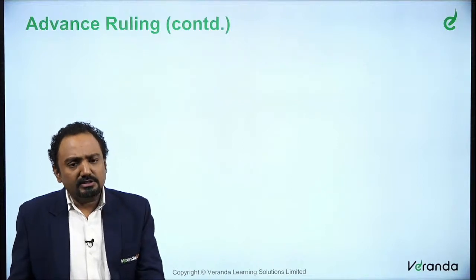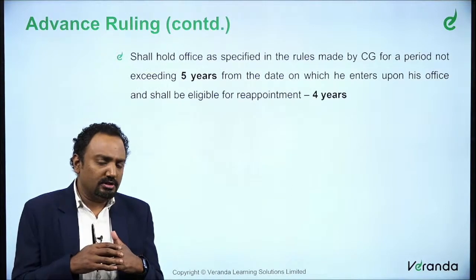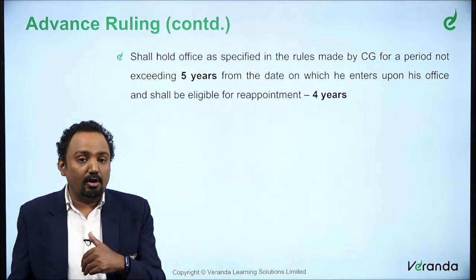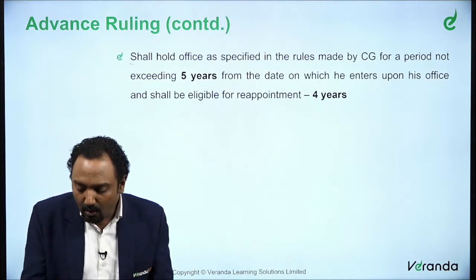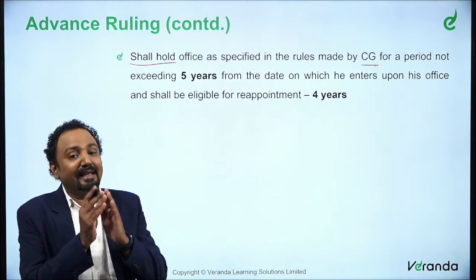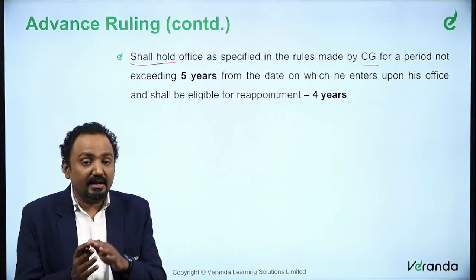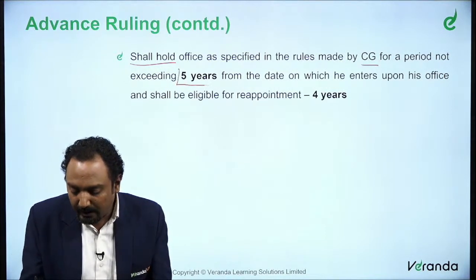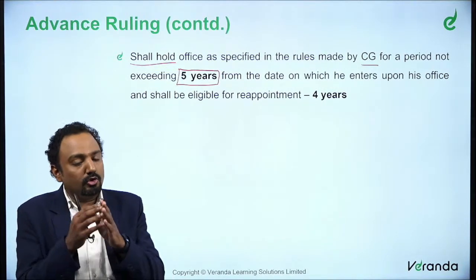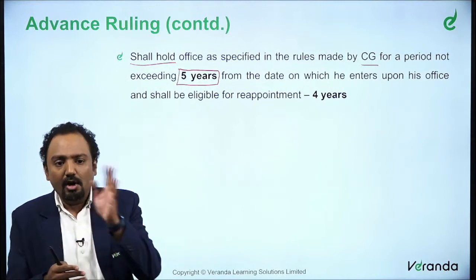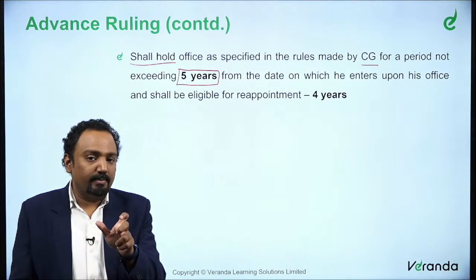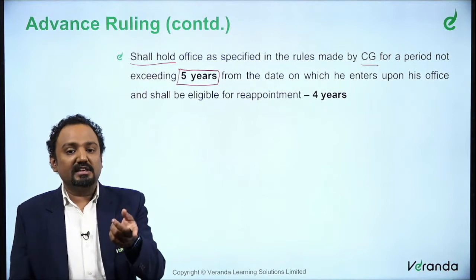And there is another provision which talks about this. Since the terms and conditions are provided, there is also a maximum time limit provided for holding office. When you say holding office, they shall hold office as specified in the rules made by the central government. They have specified a timeline in 245OA. They have said the period can be up to 5 years. So the rules notified by the central government through section 184 of the Finance Act 2017 or any other provisions may come out with a different time period for the office, but it cannot exceed 5 years.